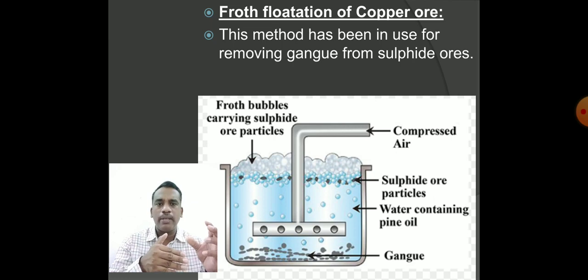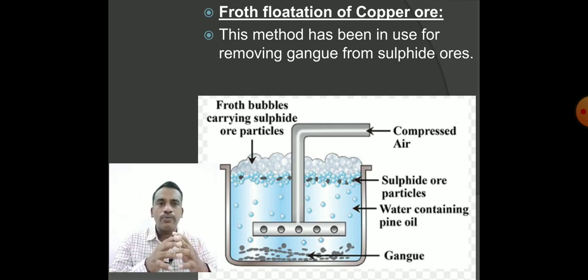This is just a diagrammatic representation. We will be discussing this in detail now. These ore particles are collected in the form of froth bubbles at the top, and the gangue particles will be separated down. This is the froth flotation technique that made the miner work from the simple concept the washerwoman had observed.